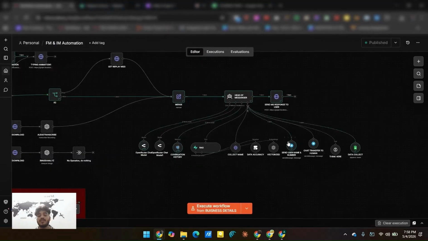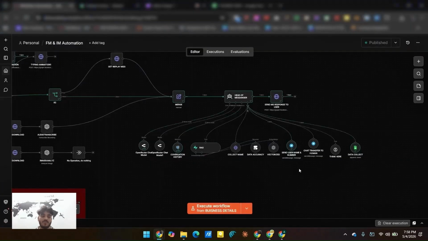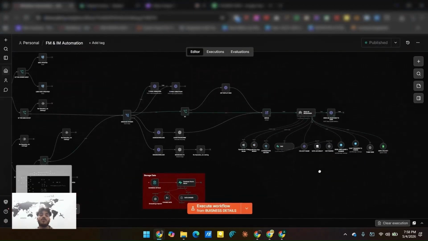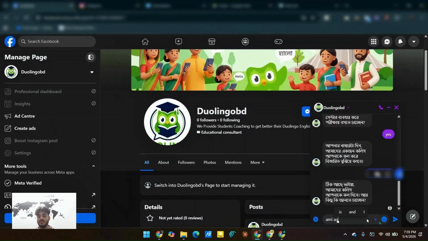Okay, it sent a notification through Telegram with name and number and a short summary that the user is interested in center support. Now whoever will handle this user will already know what conversation happened between the agent and the user, so he or she will know what to say. Now we are going to show what happens if someone wants to talk with a human.